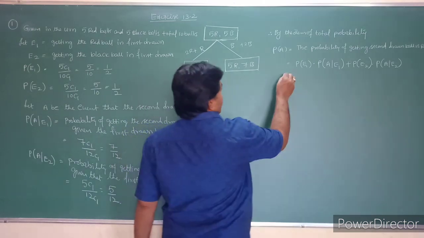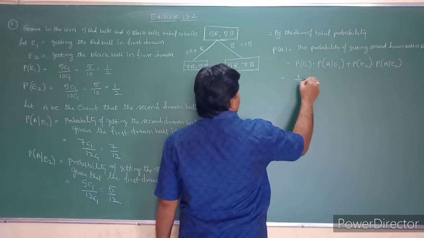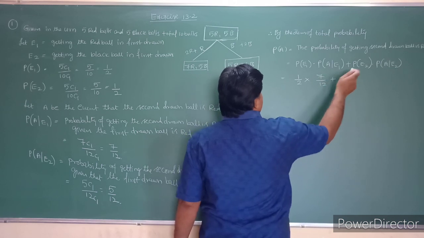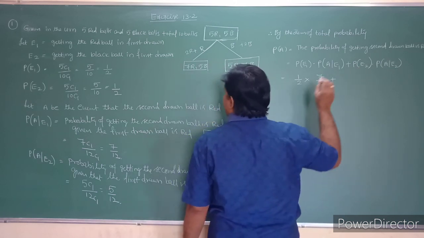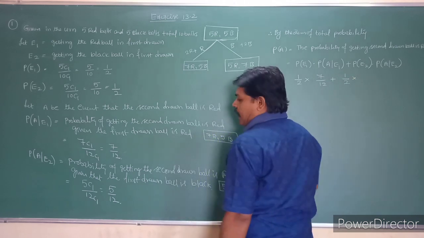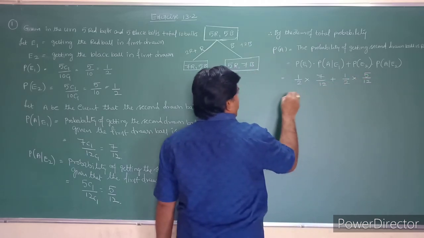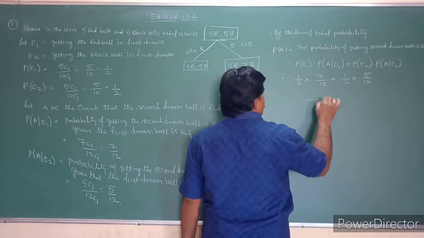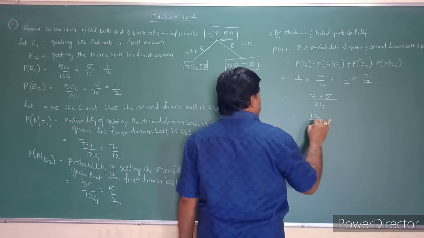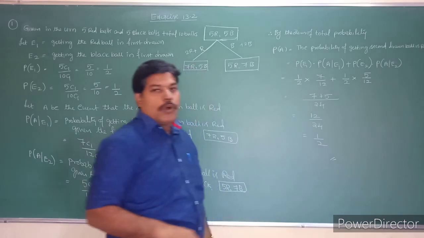So already I know these values, students. So calculate this value. P of E1 is 1 by 2 into P of A given E1, which is 7 by 12, plus P of E2 which is 1 by 2 into P of A given E2, which is 5 by 12. So take the LCM, 24. What happens, students? That is 7 plus 5, so 12 by 24, which is 1 by 2.